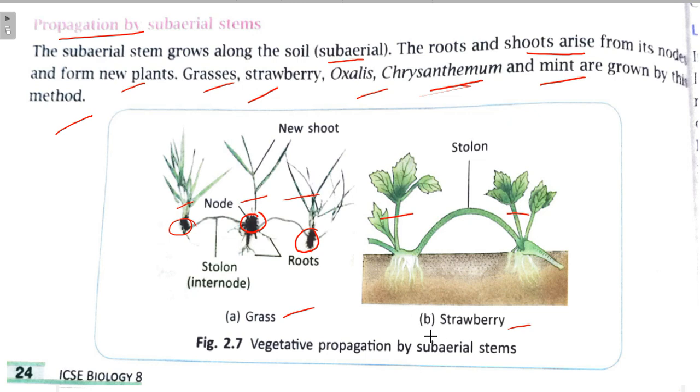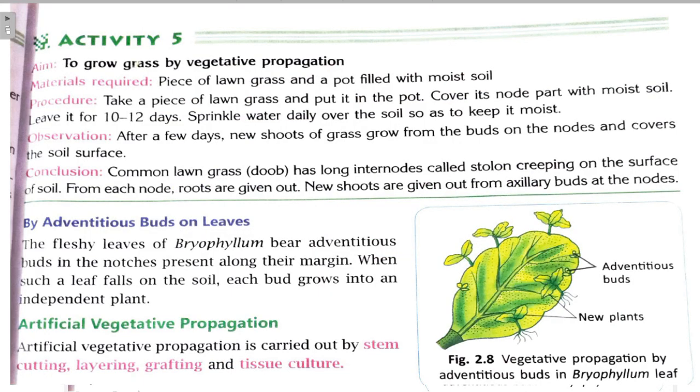Grass, strawberry, subaerial stems. Next we will move on to activity number 5. To grow grass by vegetative propagation, the materials required are a piece of lawn grass and a pot filled with moist soil. Take a piece of lawn grass and put it in the pot, cover its node part with moist soil, leave it for 10 to 12 days, and sprinkle water daily to keep it moist. Observation: after a few days, new shoots of grass are formed, growing from the buds on the nodes and covering the soil surface.